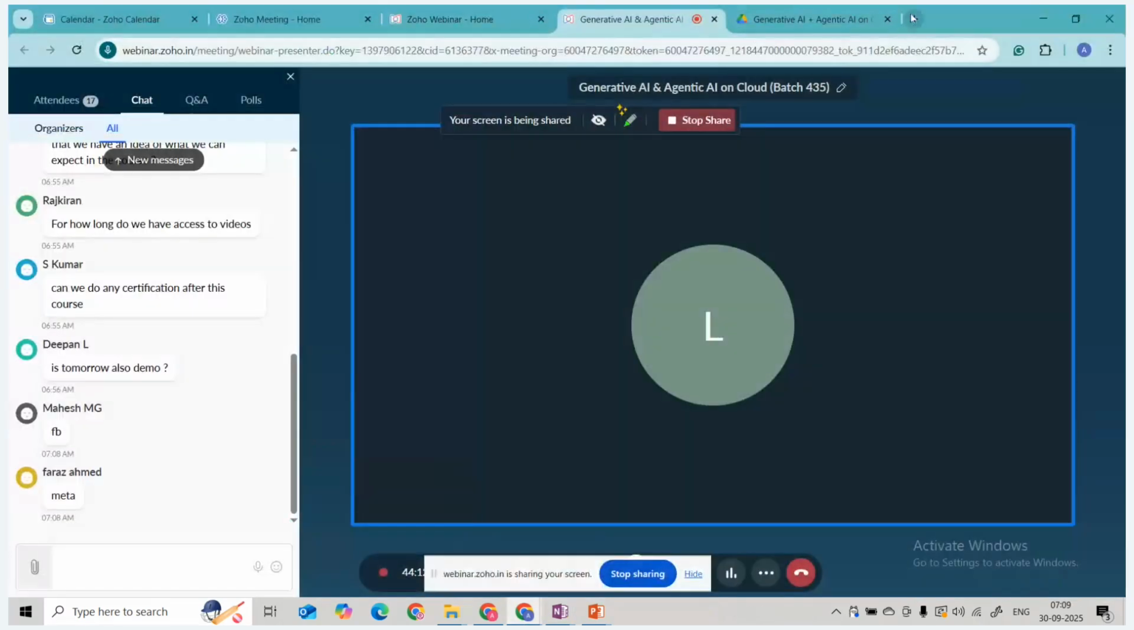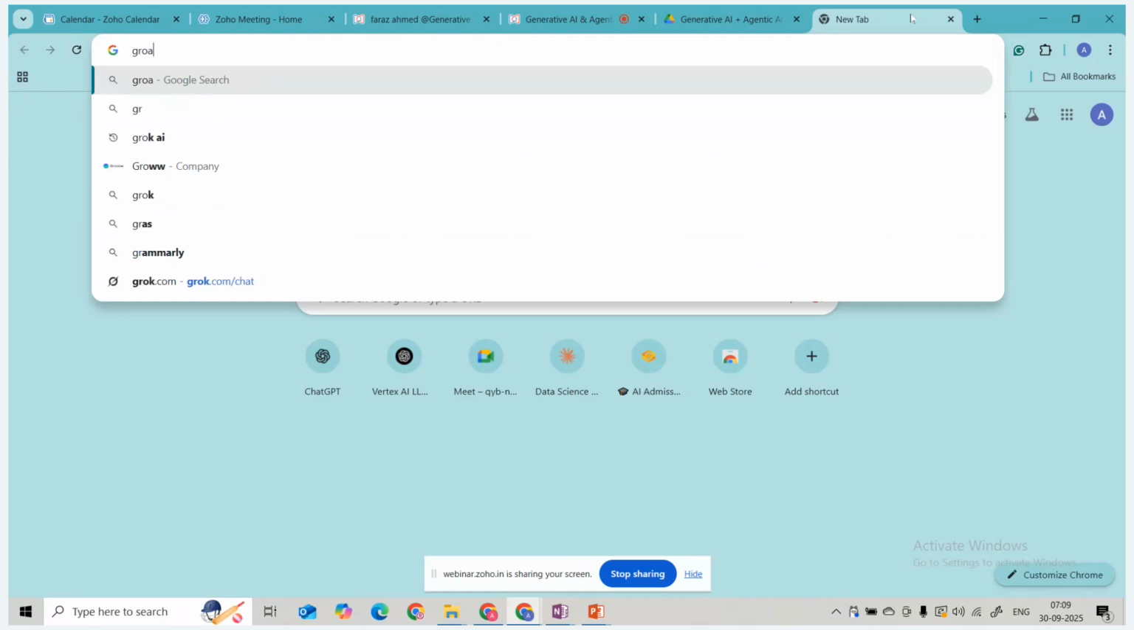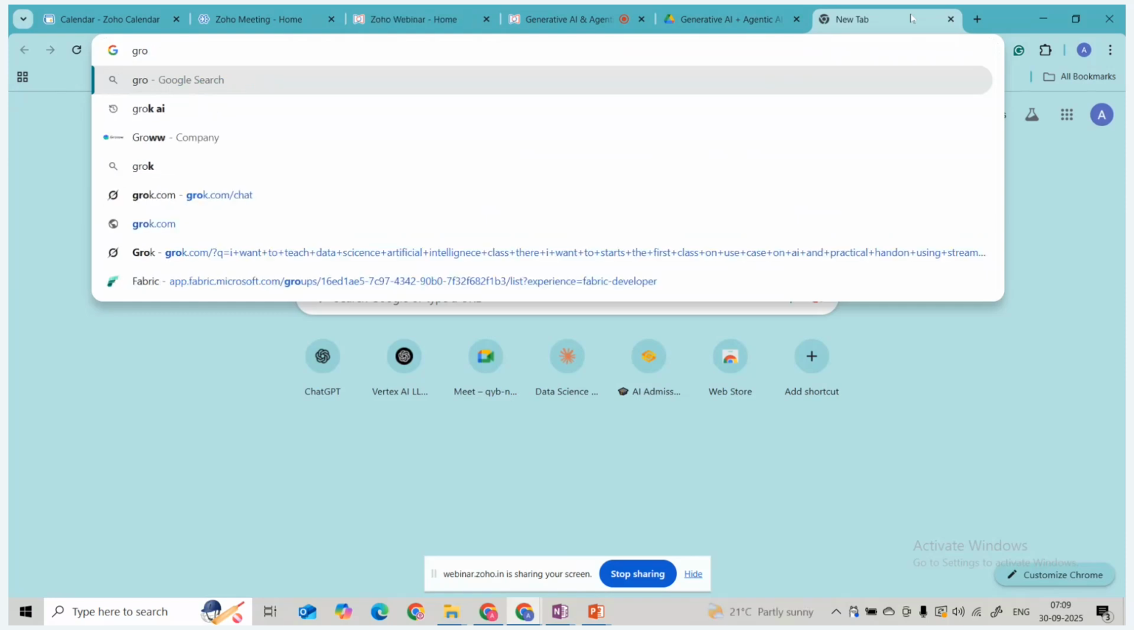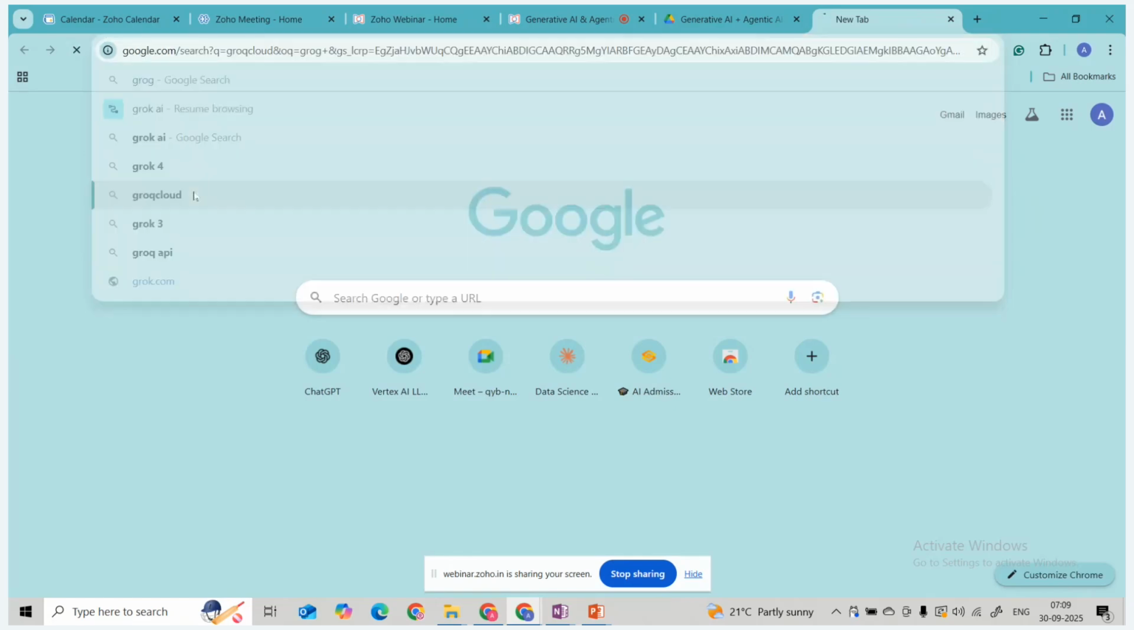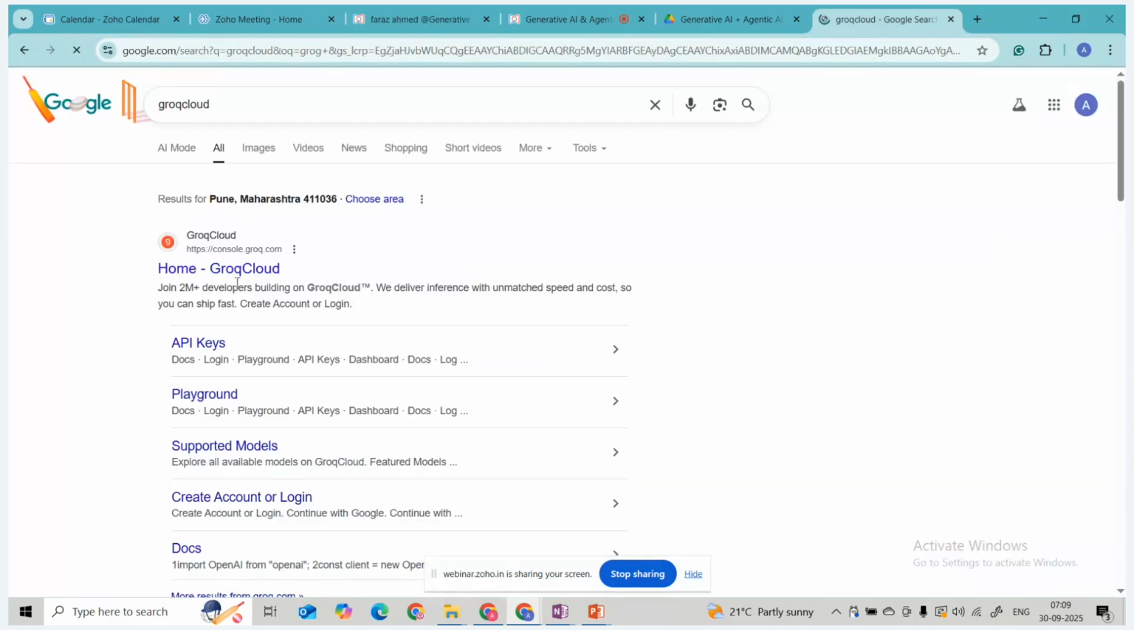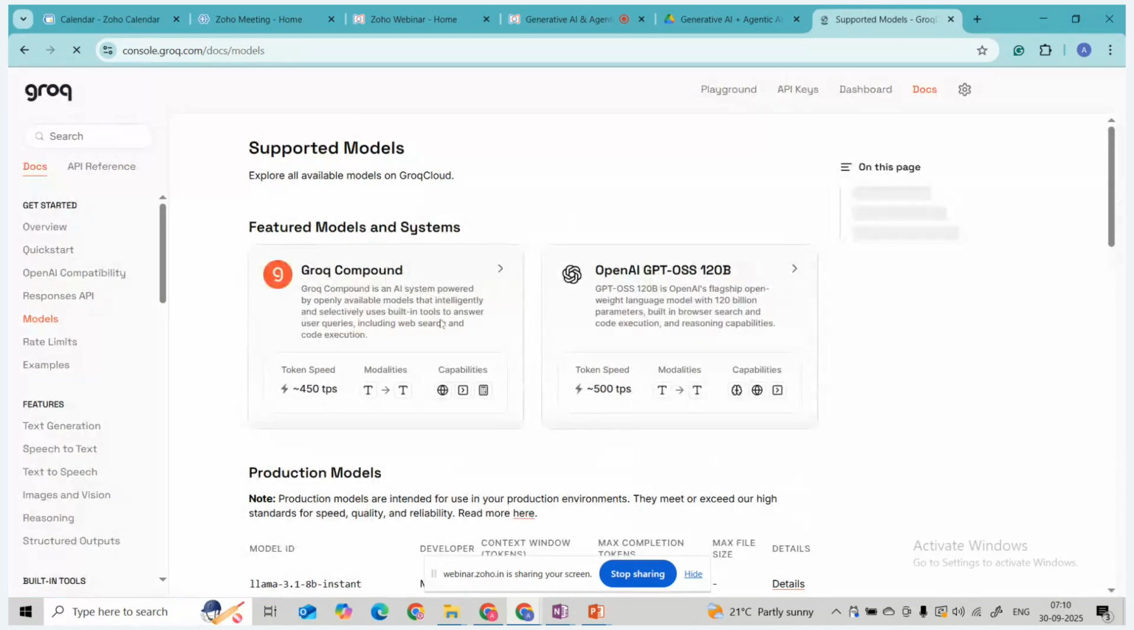So here Groq is also there, guys. Groq Cloud is the platform, guys. And here you can see. I hope my screen is visible to all of you, right? I will be showcasing some models.